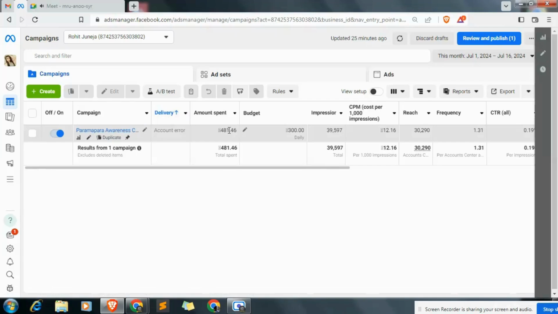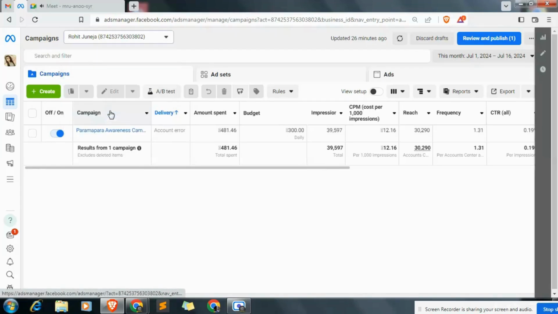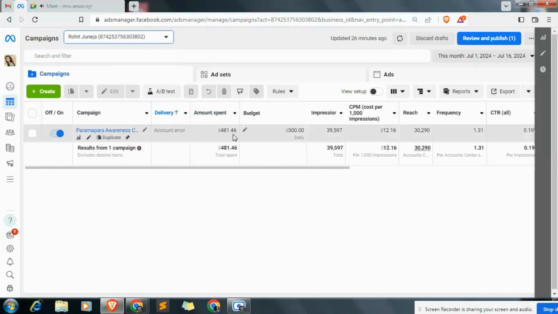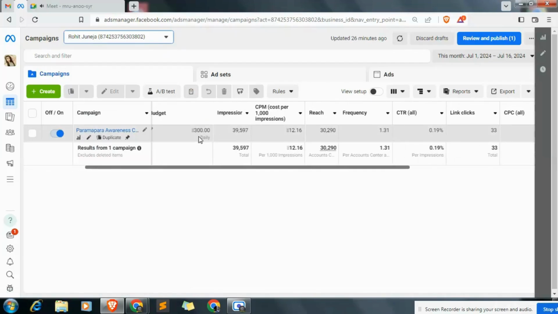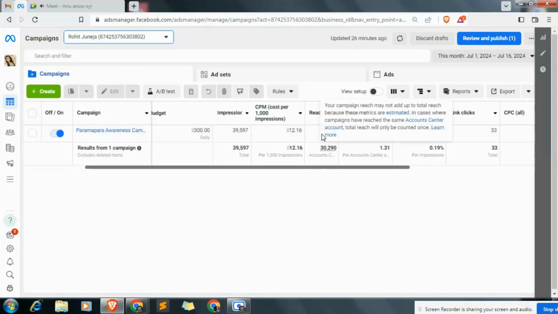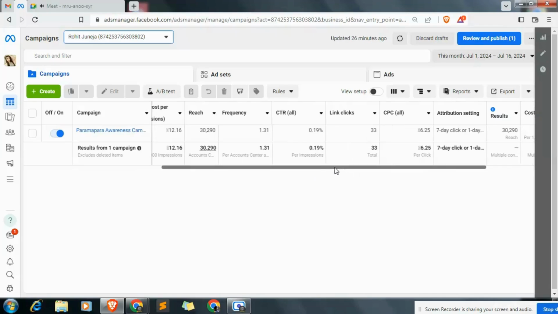So far this amount has been deducted from this account wallet. There are three accounts. So from this account wallet, this much amount has been deducted, and this was the result. The budget was 300 rupees per day. Impressions are nearly 40,000. Cost per 1,000 impressions is 12 rupees. Reach is 30,000. Frequency is 1.31. Frequency means the number of times an ad appears for a particular person.